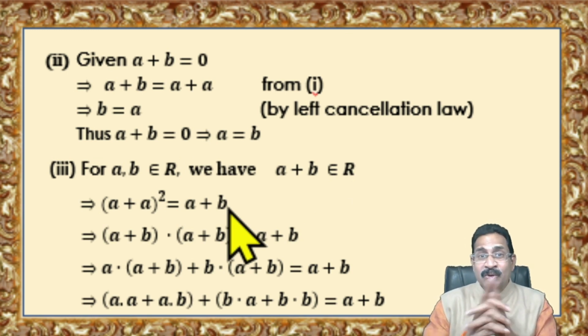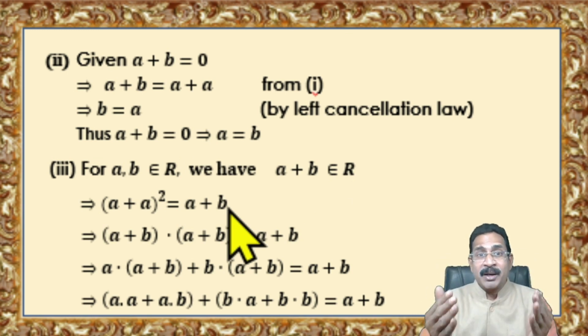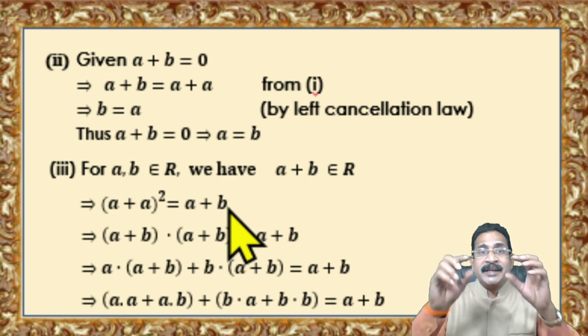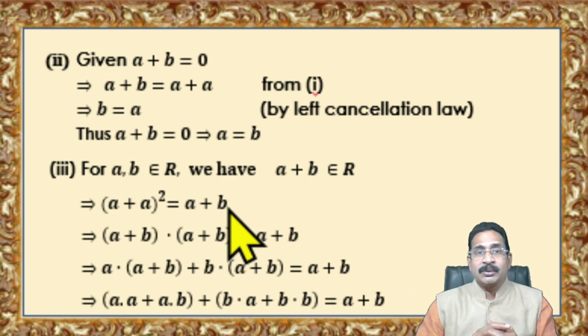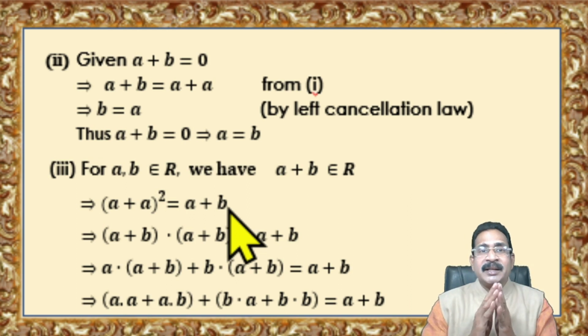A square is equal to A for all A belonging to R. Here A plus B belongs to R, so it has the property that (A plus B) whole square is equal to A plus B.